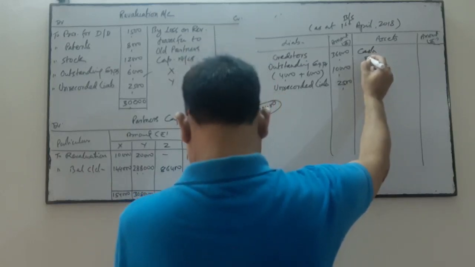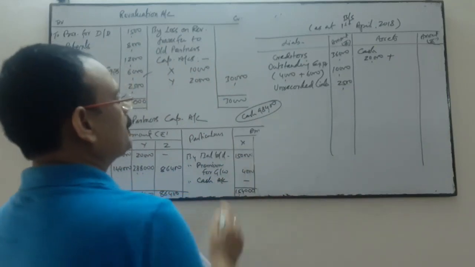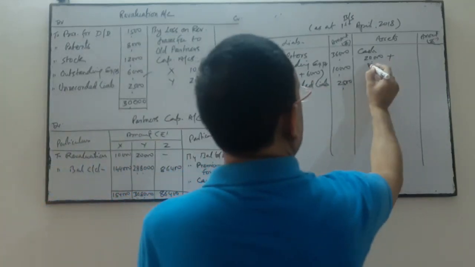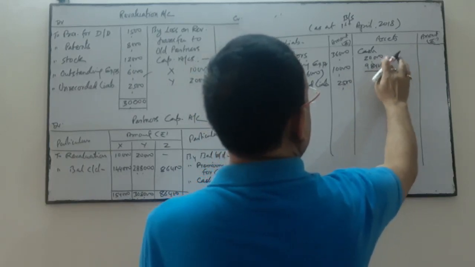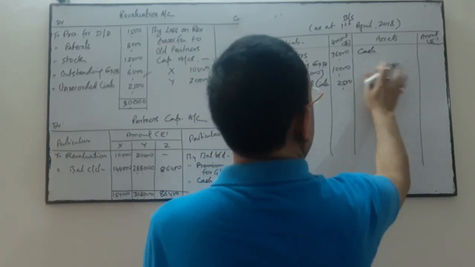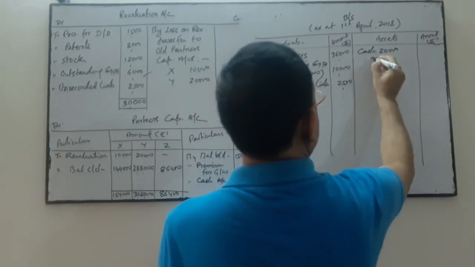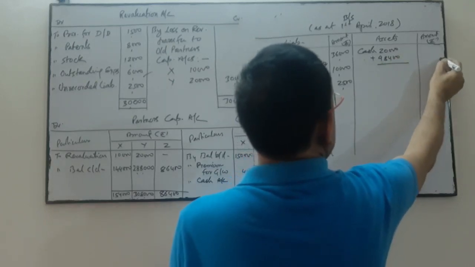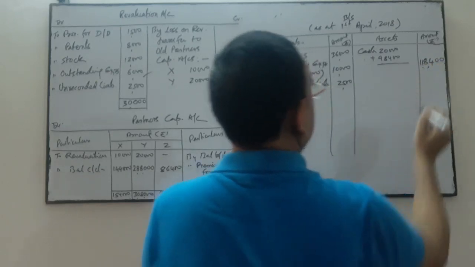Now come to the asset side, cash. The previous balance of cash was 20,000, and the cash given by the new partner for capital and goodwill is 98,400. Previous balance 20,000 plus 98,400. So the new cash balance is 1,18,400.